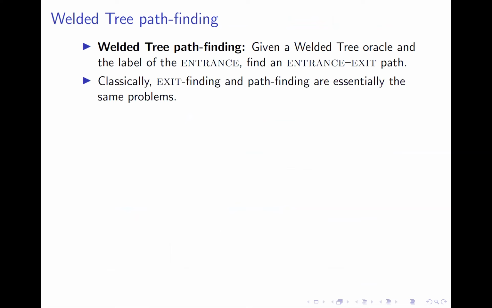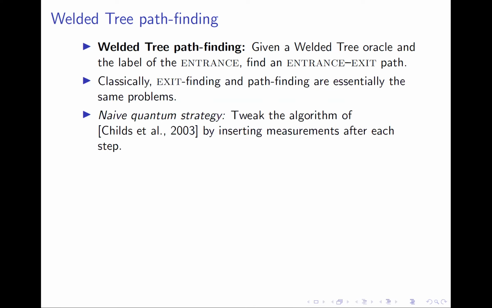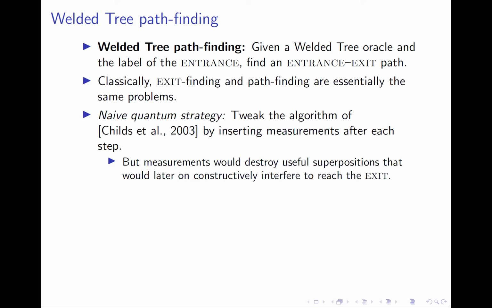From a classical intuition, these problems seem essentially the same. It might be possible to guess a vertex labeled close to exit, but that is very unlikely. In other words, if you want to find the exit classically, you will need to traverse a path to the exit. Let us consider a naive quantum strategy. Take the quantum walk algorithm of Childs et al. and make measurements after each step of this algorithm. But making such measurements will destroy the superpositions, which would constructively interfere later on to get to the exit. So this tweaked algorithm will not be able to find the exit, let alone a path to the exit.